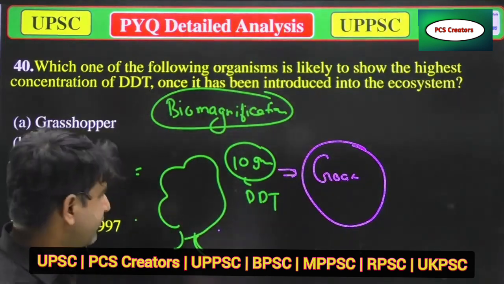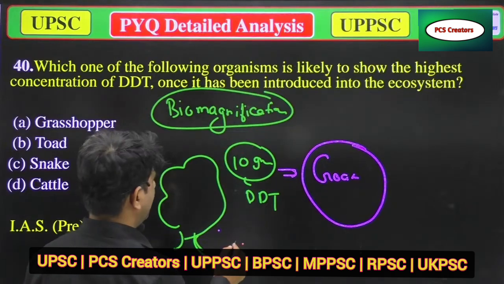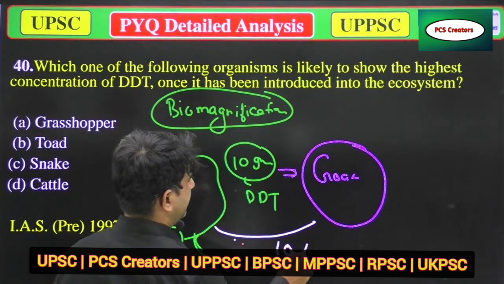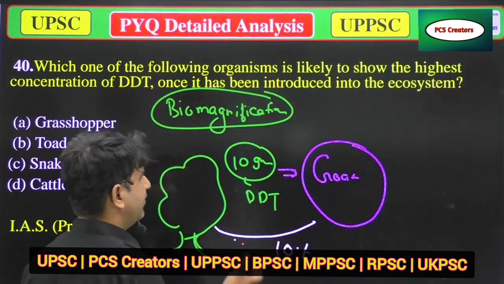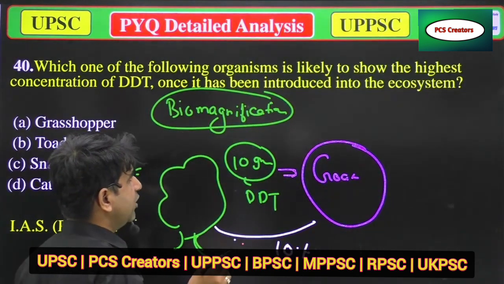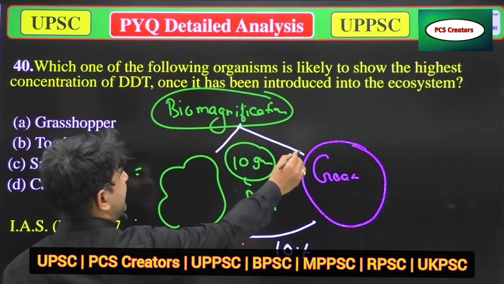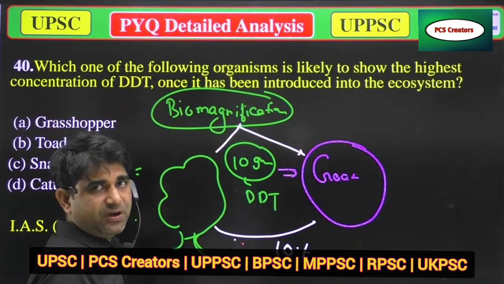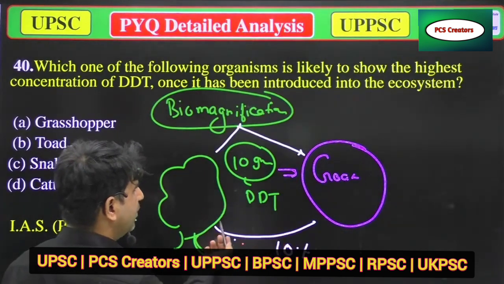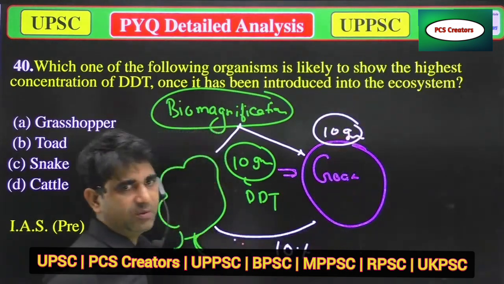As you know, when we talk about energy, only 10% of energy is transferred from one trophic level to another. But these chemical substances will not be reduced, they will be transferred fully. So if the goat consumes the whole plant, 10 gram of DDT will be in the body of that goat.